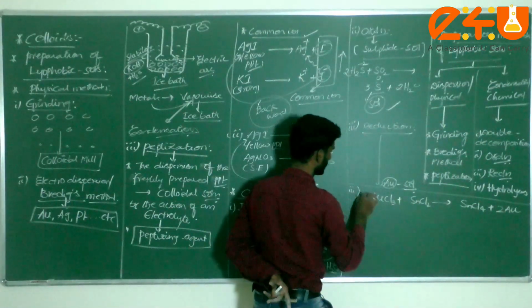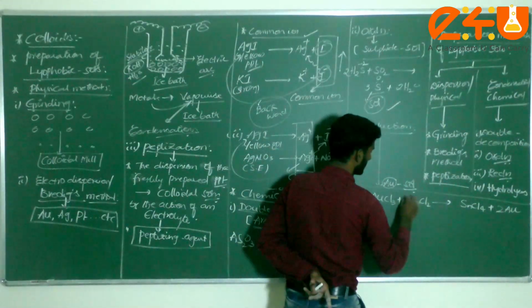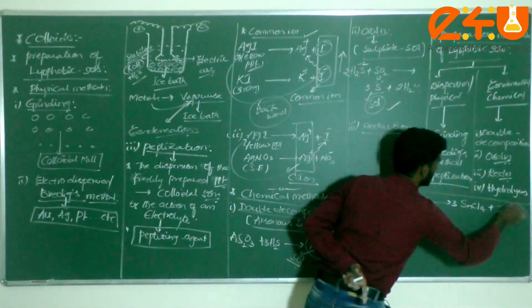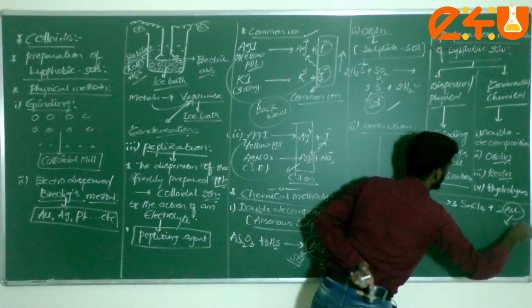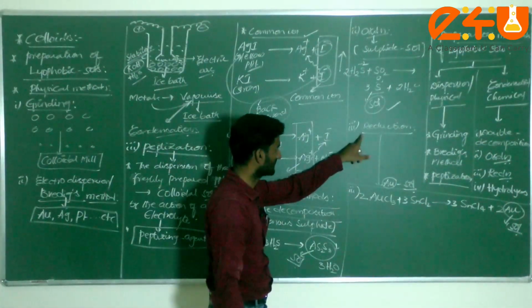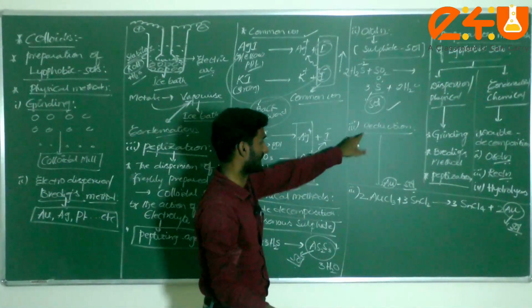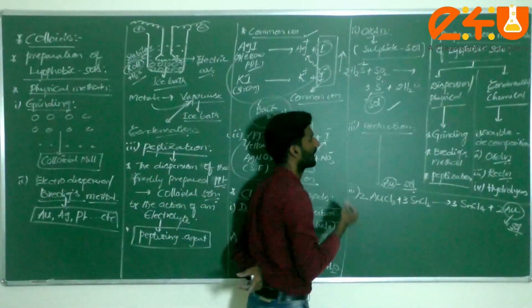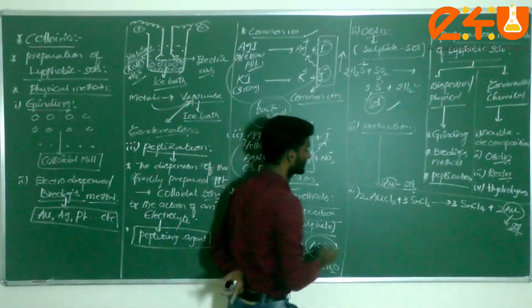2 moles of Au, and 3 here. Check the balanced reaction. Then what did you prepare, dear students? Gold sol you prepared, or not? Gold sol you prepared. Then what reaction is it? It comes under which method? Reduction. Now check, sir, how does it come under a reduction reaction?